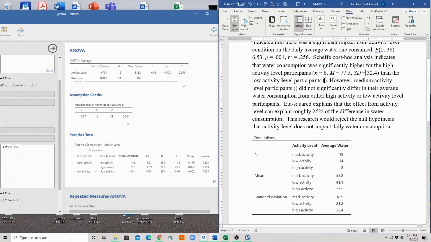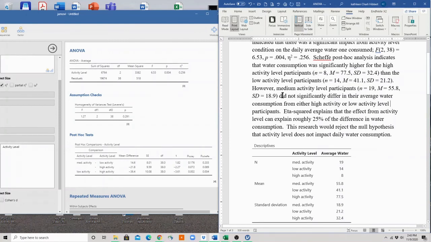And then I will just go through and do the same thing for low level and medium activity level participants. And voila, I now have my descriptives and the conceptual framing of what groups are different than other groups.